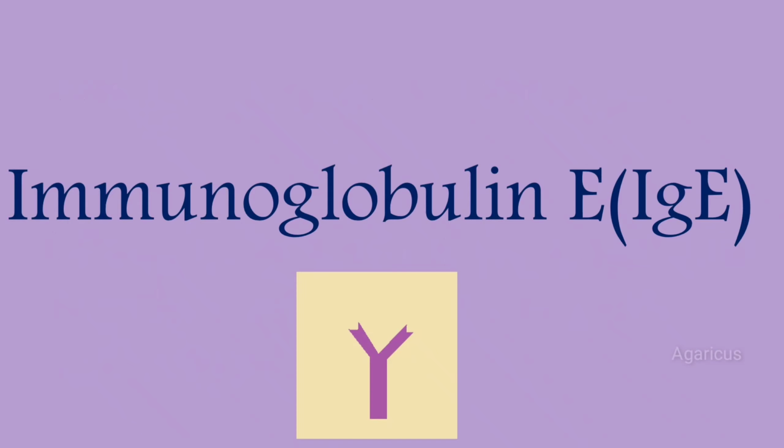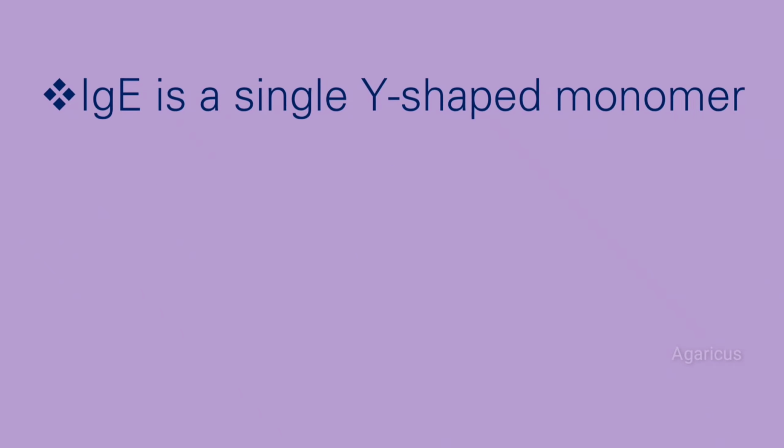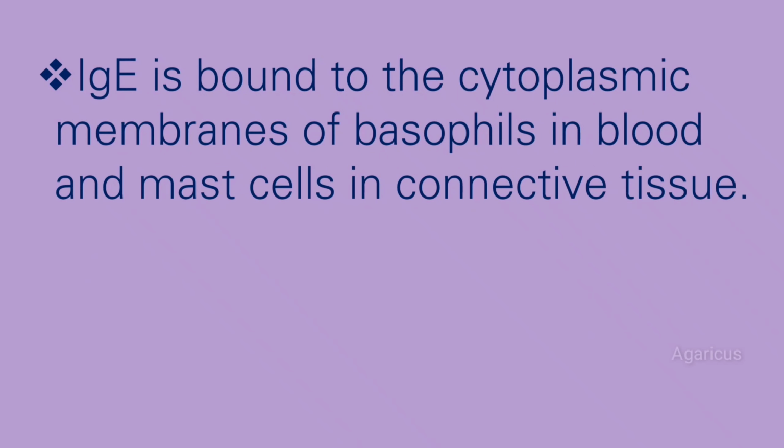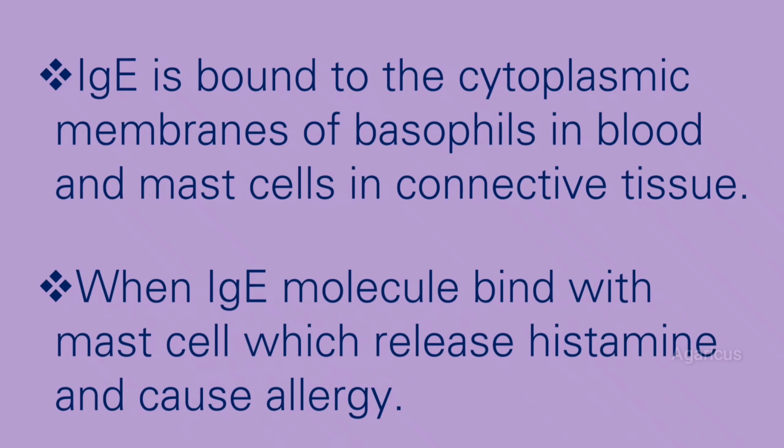Next we are discussing about immunoglobulin E, IgE. Immunoglobulin E is a single Y-shaped monomer. It is normally present in minute quantity in the blood. Immunoglobulin E is bound to the cytoplasmic membrane of basophils in blood and mast cells in connective tissue. When immunoglobulin E molecule binds with the mast cell, it releases histamine and causes allergy.